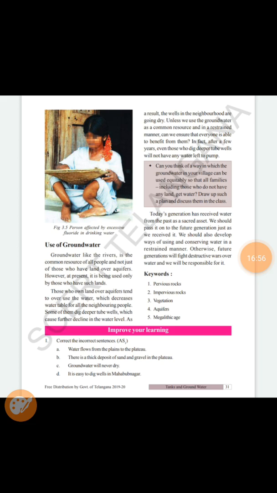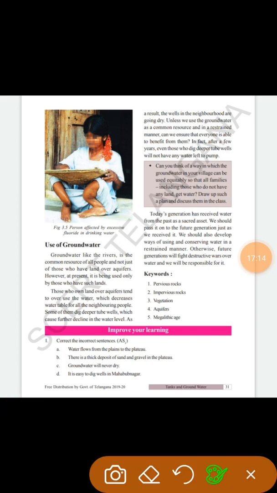Today's generation has received water from the past as a scarce asset. We have been gifted the water from our ancestors, generation to generation. We should pass it on to our future generation also. We have to give this gift to our future generation. We should also develop a way of using and conserving water in a restrained manner. We should always think about how to use water, how not to waste it, and how to conserve it for the future generation. Otherwise future generations will fight destructive wars. There will be wars for water only, and we will be responsible for it.